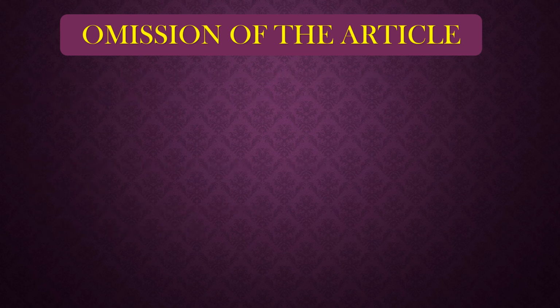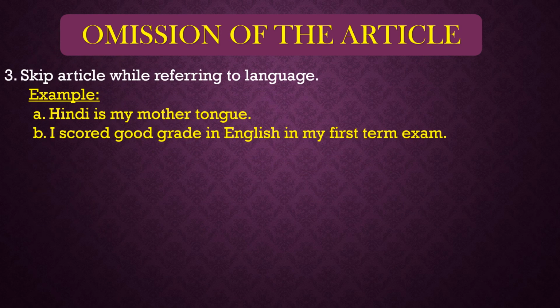Got it? Number 3 is skip article while referring to a language. If we are talking about any language, then also we skip the article. For example, Hindi is my mother tongue. Here Hindi is used for the language. We will not use any article in front of it. I scored a good grade in English in my first term exam. Here also, in front of English, we will not use any article.